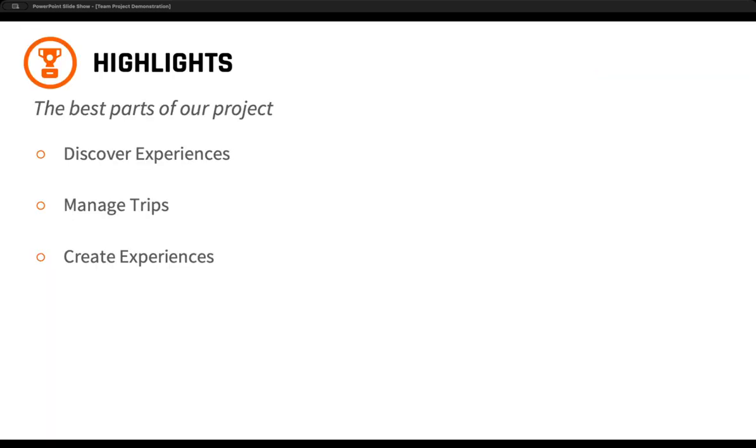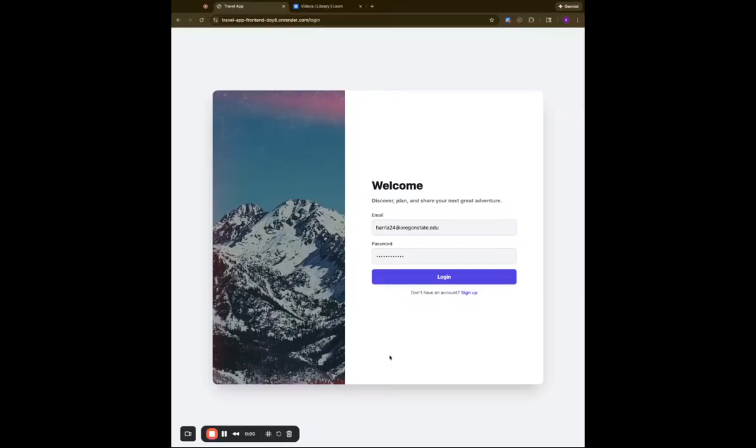Very briefly, I'm going to take us through a demonstration of the project, and I'm going to cover the best parts. So that's going to be the ability to discover experiences from other folks, to manage a trip made up of those experiences, and to create your own experiences. So without further ado, here is the demonstration.